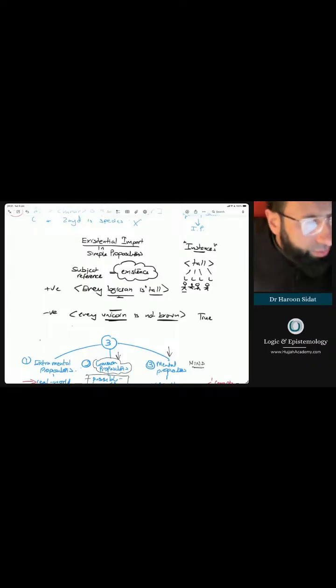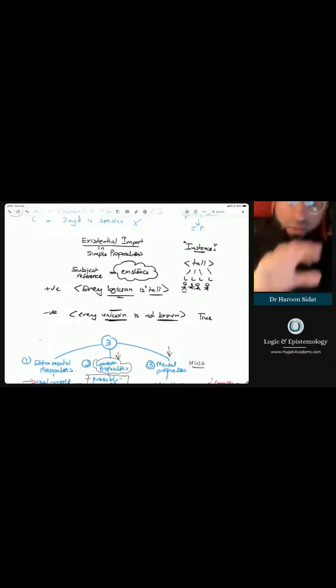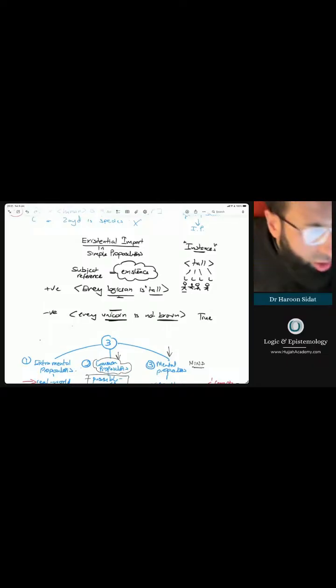All right, so what does this all mean? What do simple propositions mean? Now we're going to move from propositions, doing some logic, to bringing it into conversation with what's called existential import. Existential means to do with existence. So far, we've just been talking about universal concepts and simple propositions. Let's bring this into conversation with simple propositions and existential import. I'm going to talk about that now.